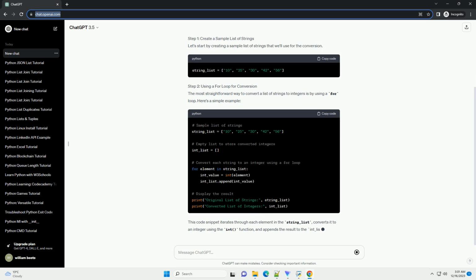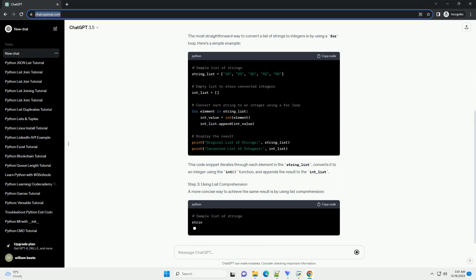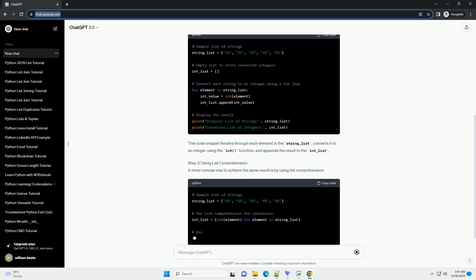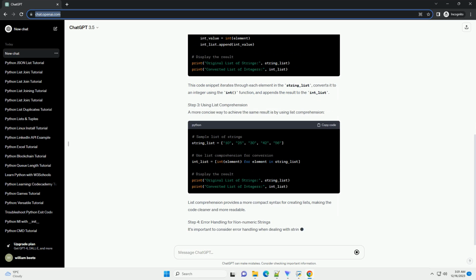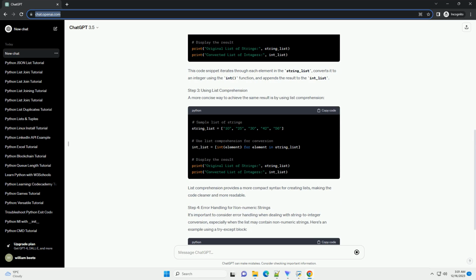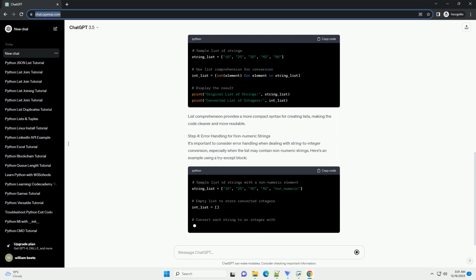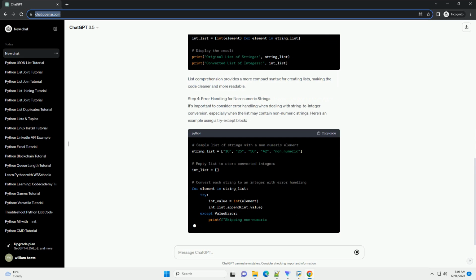In this example, the list comprehension int(x) for x in str_list iterates over each element in str_list, converts it to an integer using the int function, and creates a new list containing the integer values.